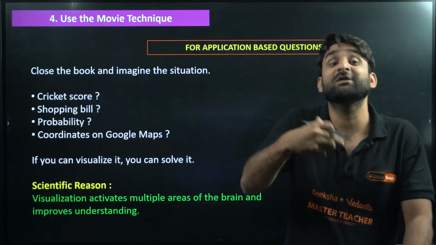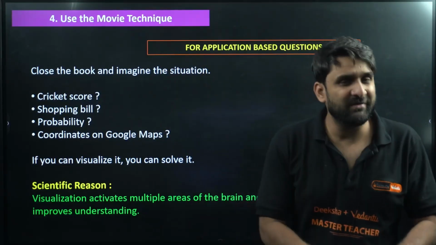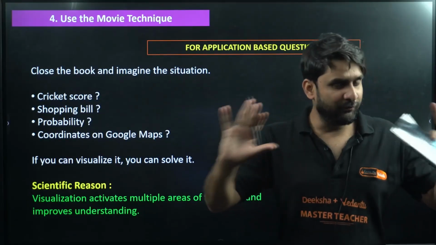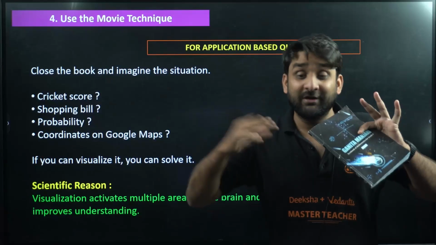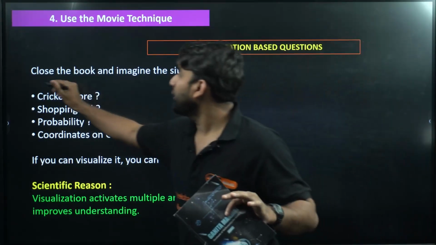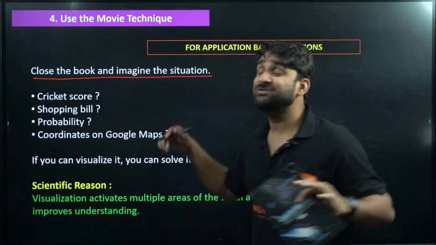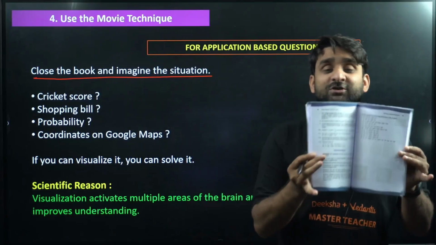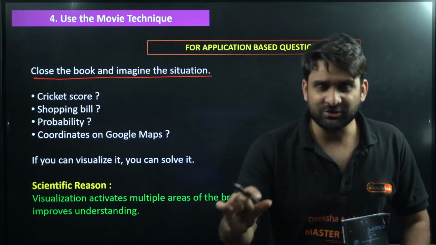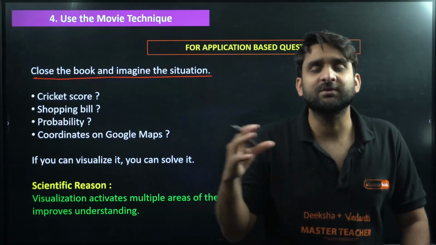So movie means imagination. For any application based question, my dear champion, if you are solving one from your textbook, what you need to do first, come on, is not move directly to the formula. Don't try to figure out which formula will help me here. Stop this. Do one thing: close the book and imagine the situation. If you get any application based question from your maths Ganita Manjari, after reading the story given there, close your eyes and visualize the situation. Come on, imagine the situation.